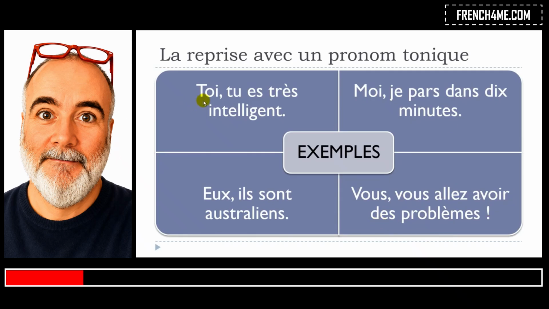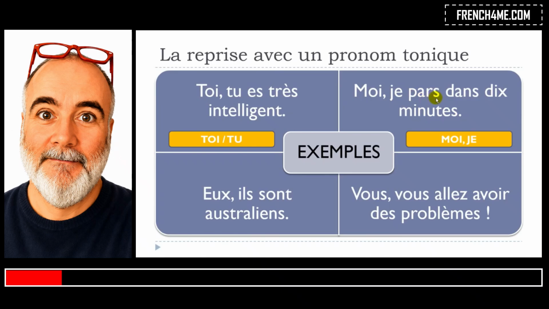Okay? So in these cases, as we saw, you just want to insist here on toi and tu, basically you, okay? So you start with toi, and then after that you will put tu. Okay, tu es très intelligent. You are really intelligent. Okay. Then in the second example here, you got moi, and then you continue with je. So moi, je pars dans 10 minutes.